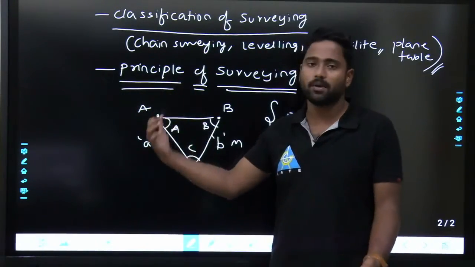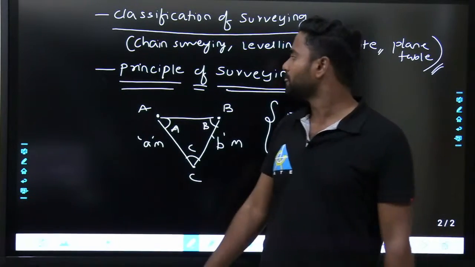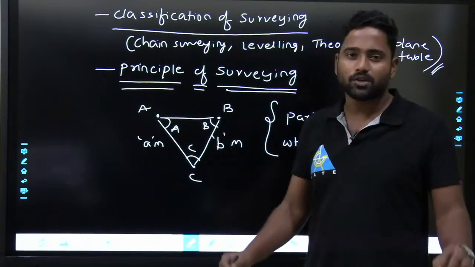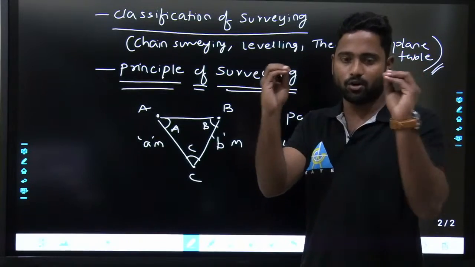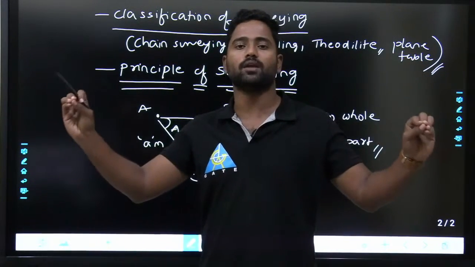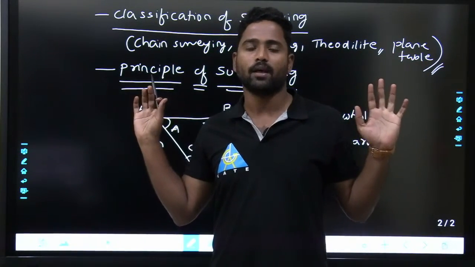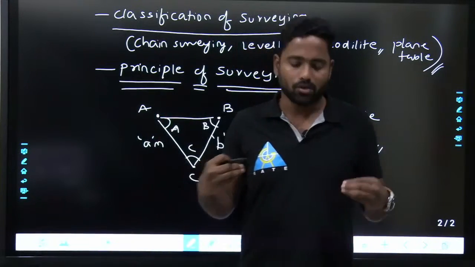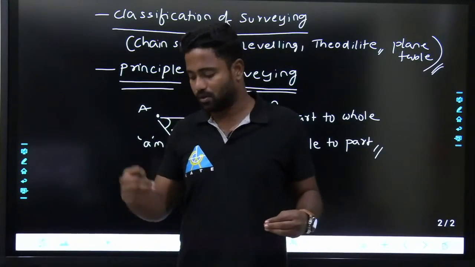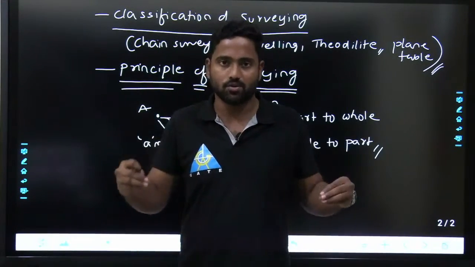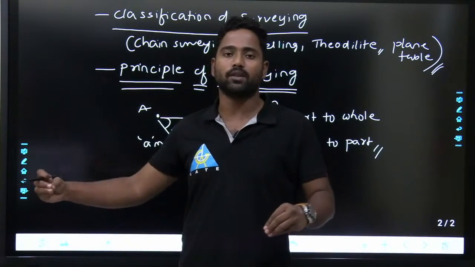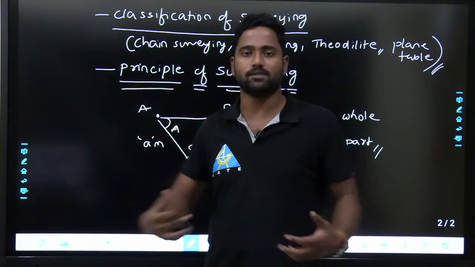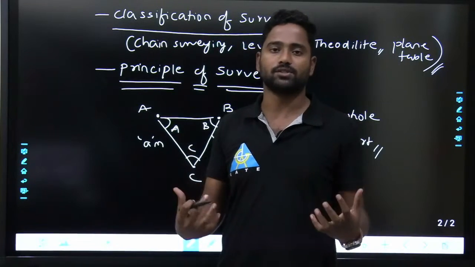So classification of survey, principle of surveying or objectives of surveying, the idea is the same: location of a point with respect to the other 2 points. Our idea of surveying is to locate different points, what exactly is present over here and over there, with more precision.